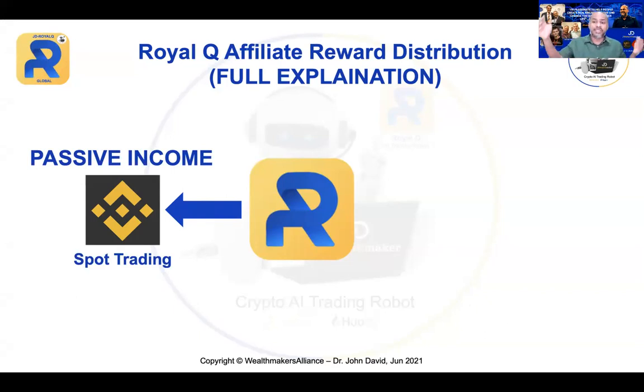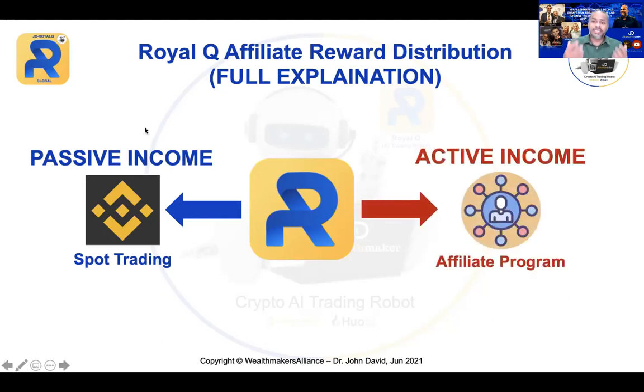But in some instances, remember I told you that the market can go against you. You can be floating, you can actually be waiting. So while you are waiting, the company also offers you the active income. This is an affiliate program. Now, this active income is very straightforward, but I look at it from a lucrative point of view. It is very, very lucrative.